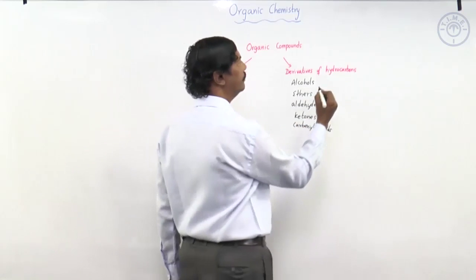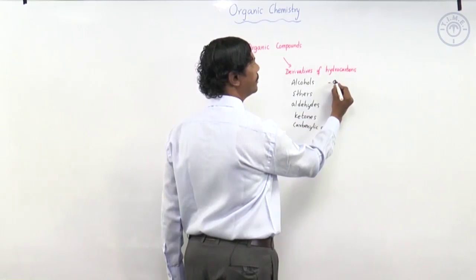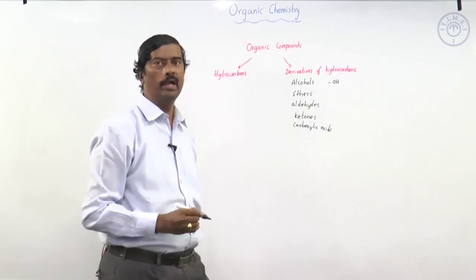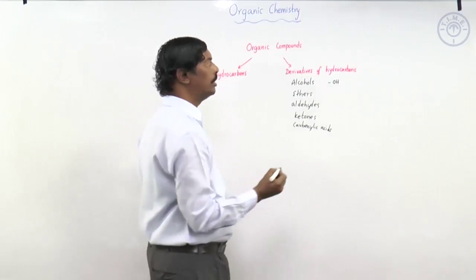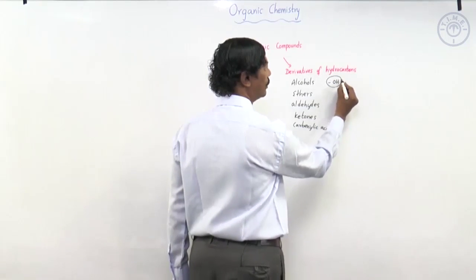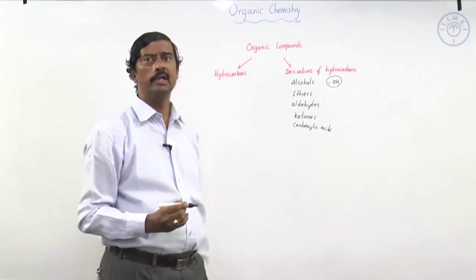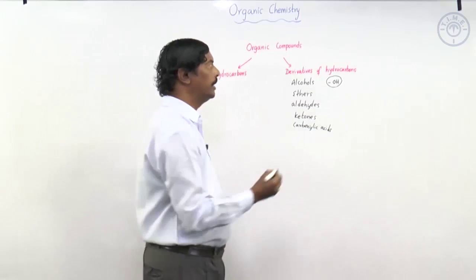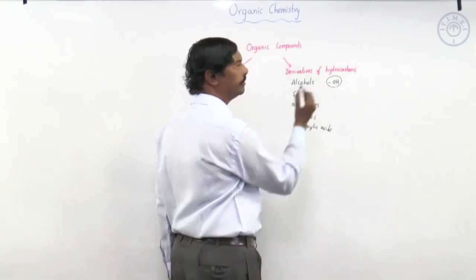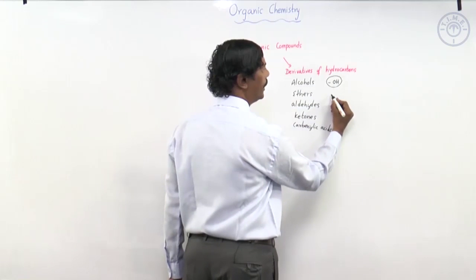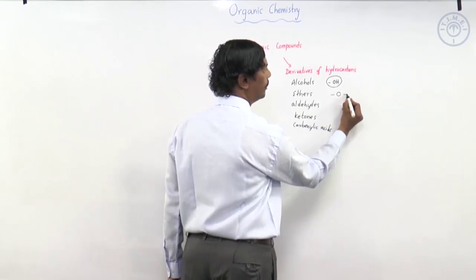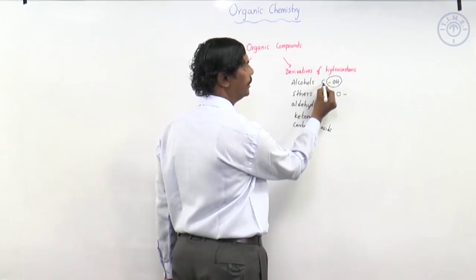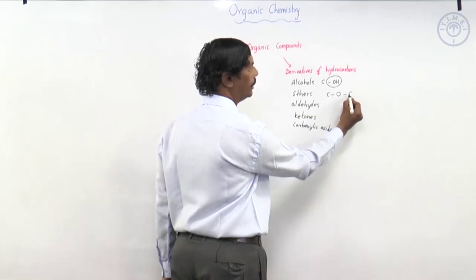In alcohols, we have this group which is characteristic of an alcohol, meaning all alcohols will have an OH group, a hydroxyl group. So, this is called the functional group, meaning any group that is present commonly in a particular set of compounds is called the functional group, and this is what decides the properties of alcohols. In ethers, we find that this group is common. For example, on either side we may have carbon. So, we have a carbon here, a carbon there.